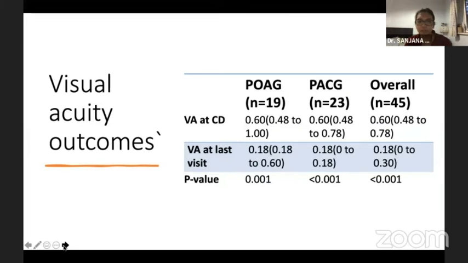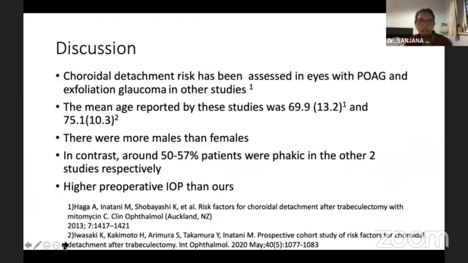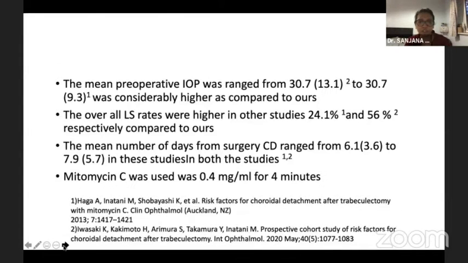This was the visual acuity outcomes, which was significantly better as compared to the visit at the CD. This was just a bit of a discussion. This has been assessed in eyes with POAG and exfoliation glaucoma and other studies. The mean age reported by these studies was slightly comparable to ours. There were more males than females. They had a higher preoperative intraocular pressure than ours.